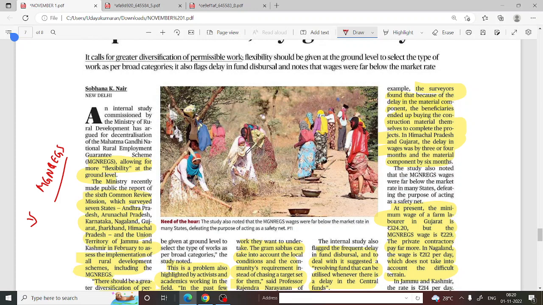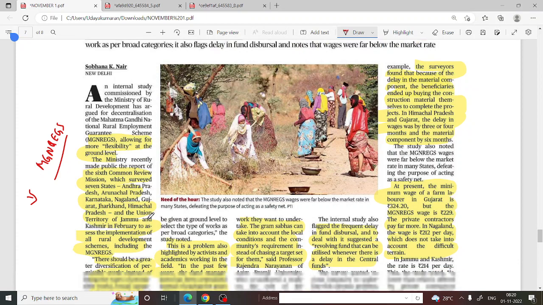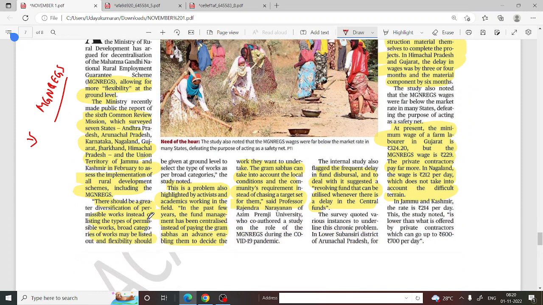The report has said that they surveyed 7 states, and the output they got is that it should be decentralized. This means the states should define what type of works they should do, not the central government. The state government should decide what type of work they have to do.